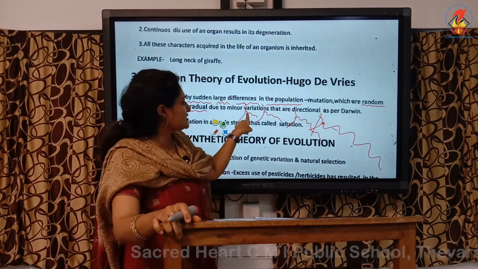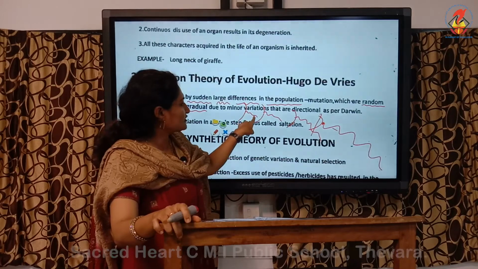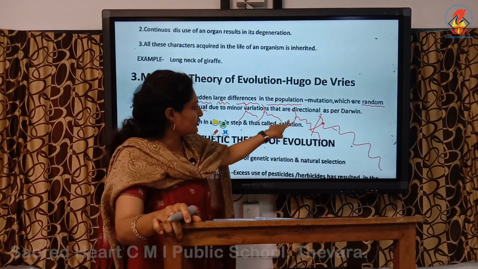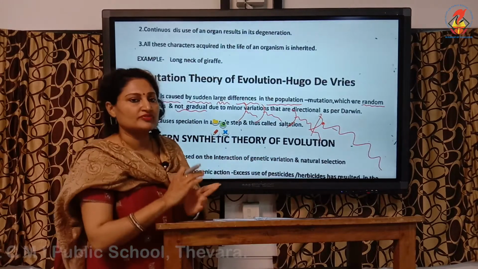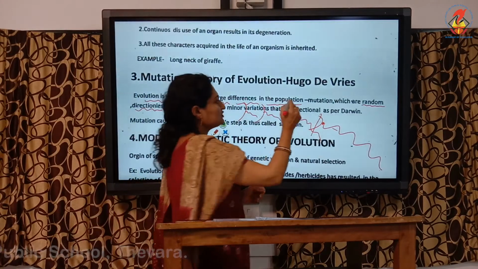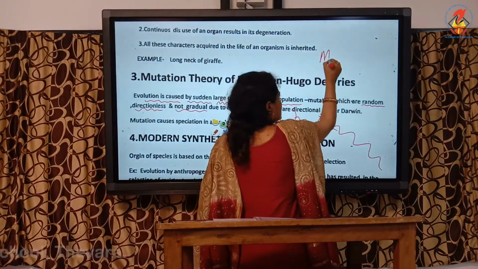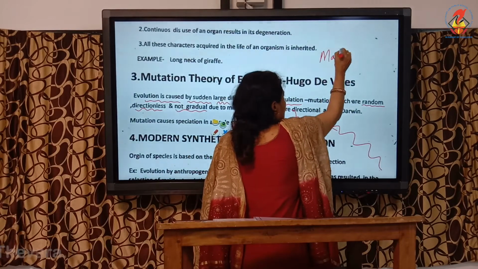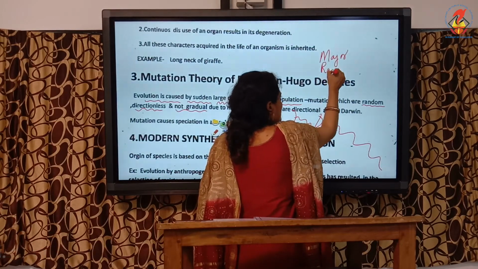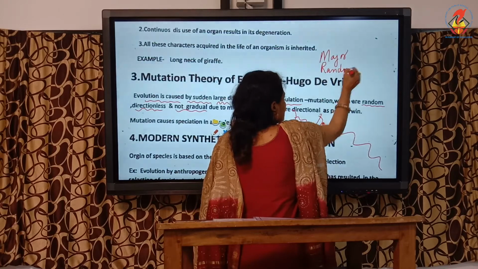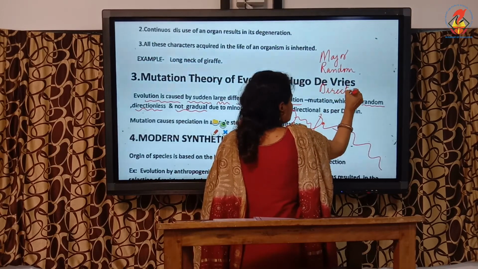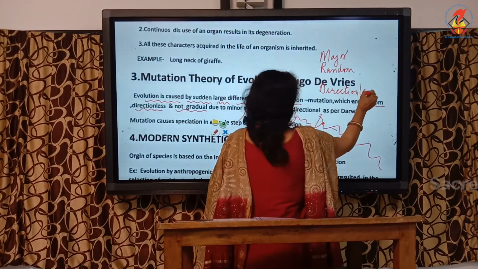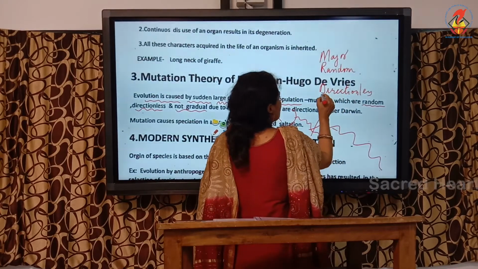Not gradual means, see the first case I said, great grandfather with small tail, then father with a little longer, then longer, and he with a long tail. No, just the opposite of natural selection. So remember, the change is major, it is random, it is directionless, and it is not gradual.